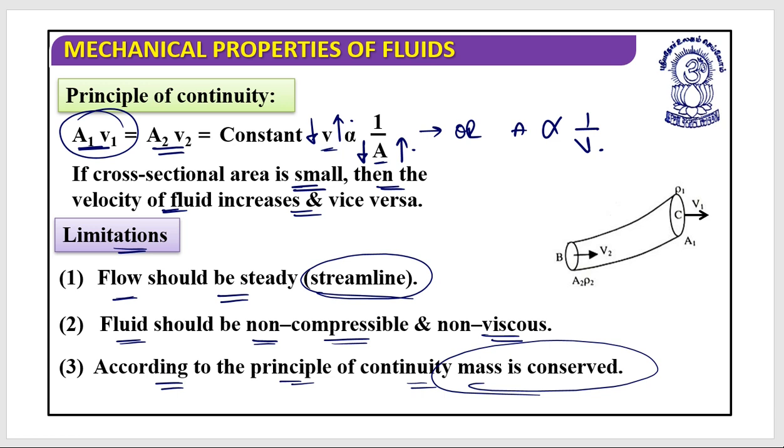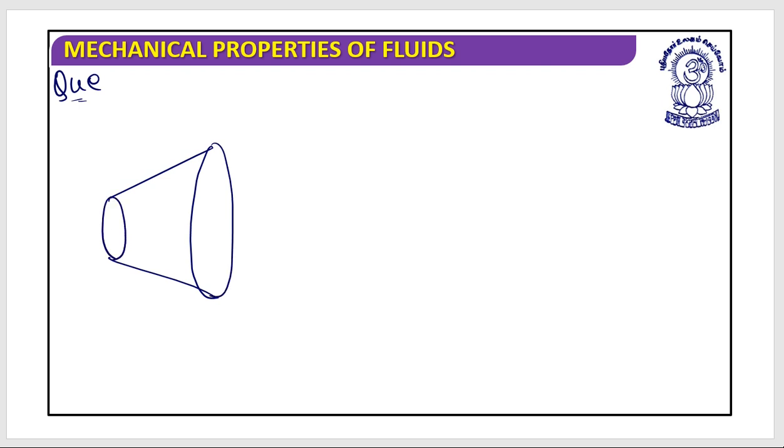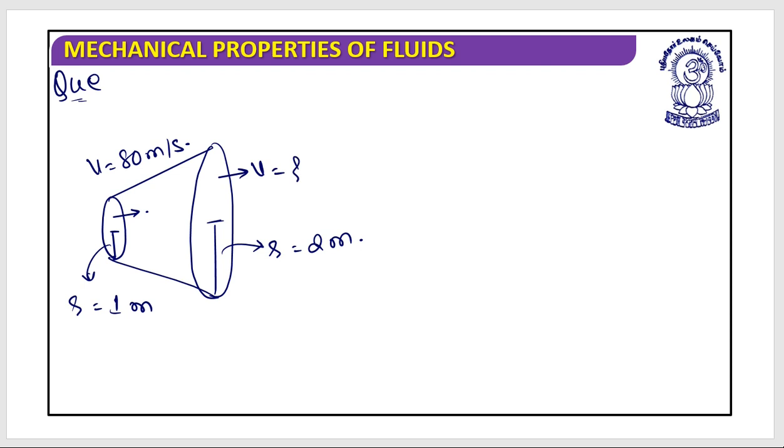Great. Now, are you ready for the questions based on this? Let's have a look. Let's suppose we have a tube having non-uniform cross-sectional area. Let's suppose this has a radius of 1 meter, while this has a radius of 2 meters. A flow that is passed from here has a speed of 80 meters per second. We need to find out this flow. So the question is: